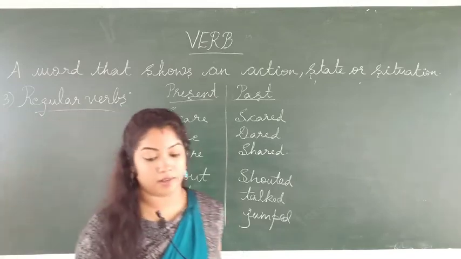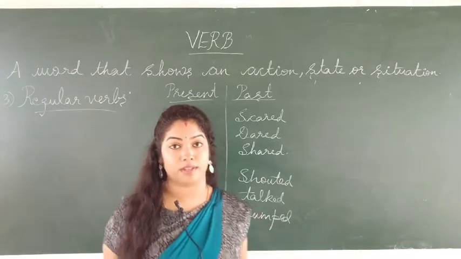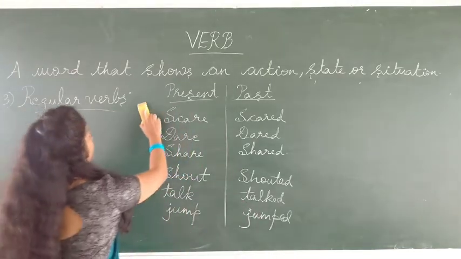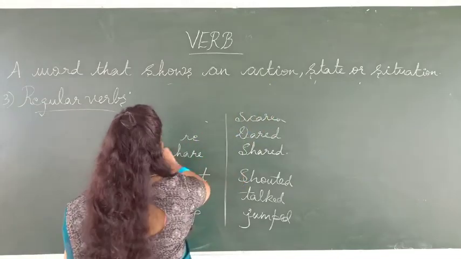Still there are many regular verbs. So I have given you only a few examples here. So next we can go through irregular verbs.